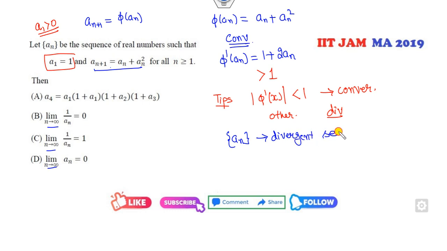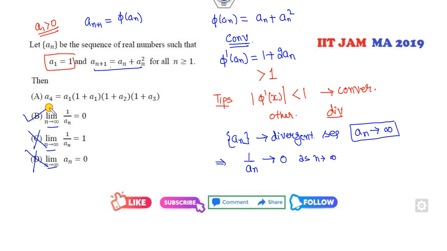Fine. So once it's a divergent sequence, the limit will not be 0. What does a divergent sequence mean? That is, a(n) goes to infinity. So 1 over a(n) goes to 0 as n approaches infinity. So 1 over a(n) is 1 is the wrong option.